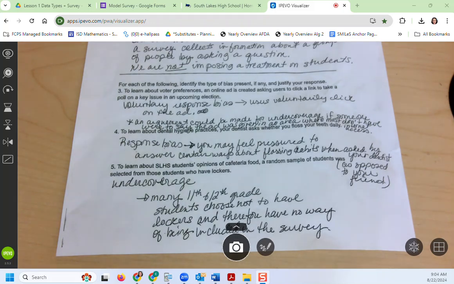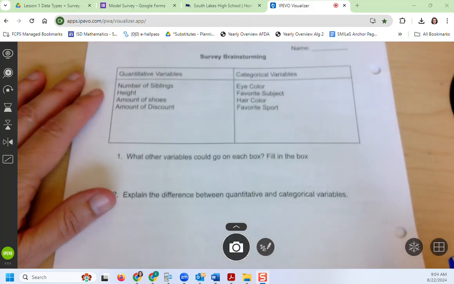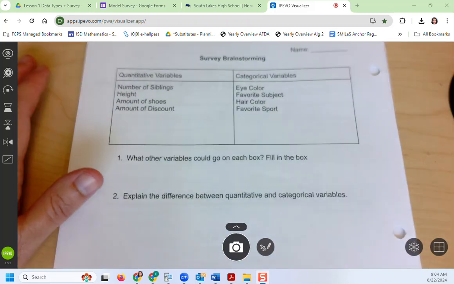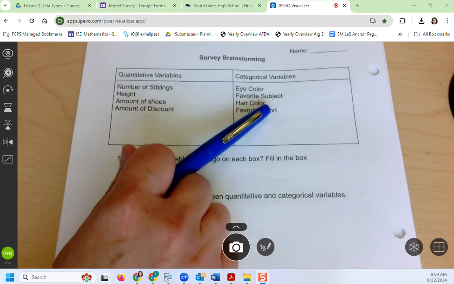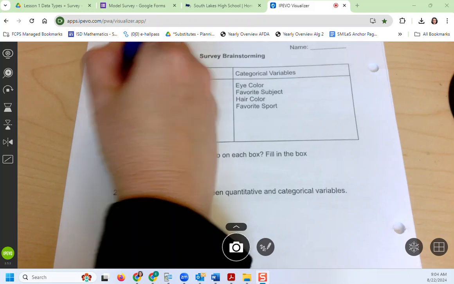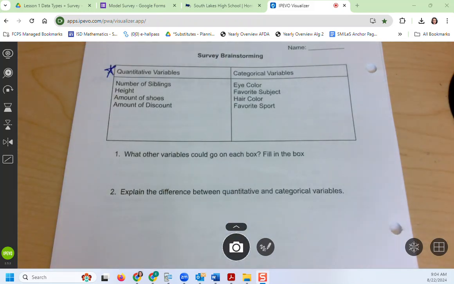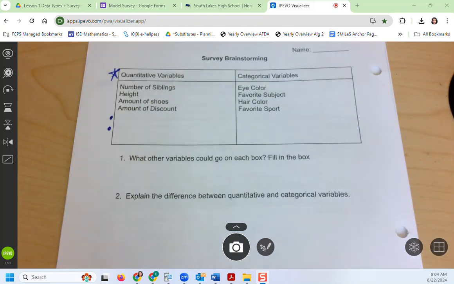All right, are you ready for me to turn it? So on the back, we're looking at quantitative variables and categorical variables. We can do a statistical question that has quantitative variables or categorical variables, but the one we're going to be doing for our project is quantitative. Examples of quantitative variables were number of siblings, height, amount of shoes, amount of discount. You're supposed to add more things here, so see if you can add at least 2 more to the quantitative.